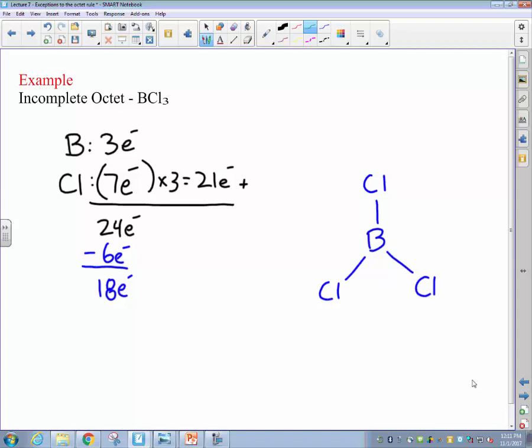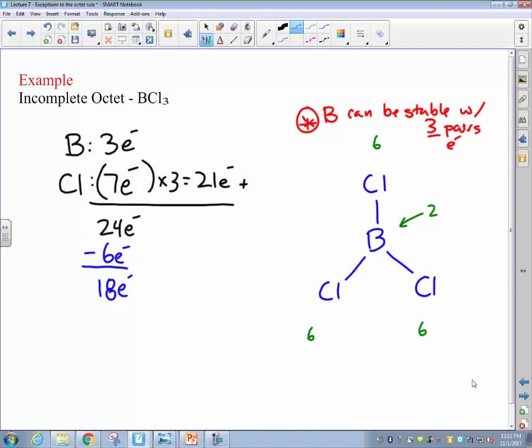And at this point, we have to recognize that in a normal situation, we would go ahead and form a double bond between the boron and the chlorine, recognizing that in order to complete our octets, each of the chlorines still needs 6, and the boron still needs 2. So that means we have, again, 18 electrons available, but 20 which we need to complete the octets. But here's the trick. Because chlorine is so much more electronegative than boron, chlorine is not going to really have a strong tendency to form a double bond, that is to share more electrons with boron, because again, chlorine is better at holding on to its own electrons as a much more electronegative species.